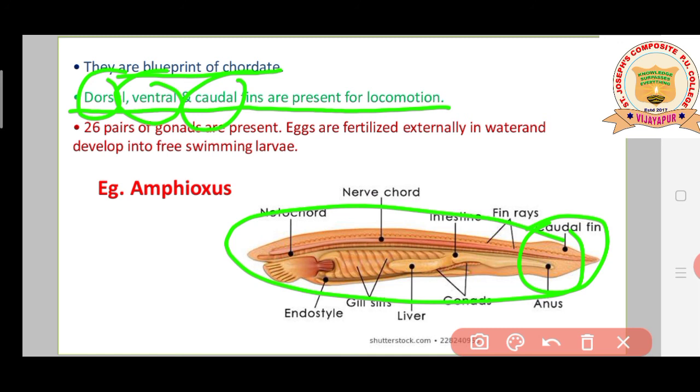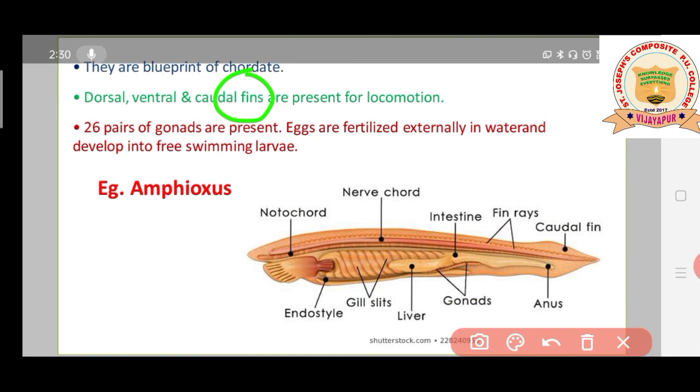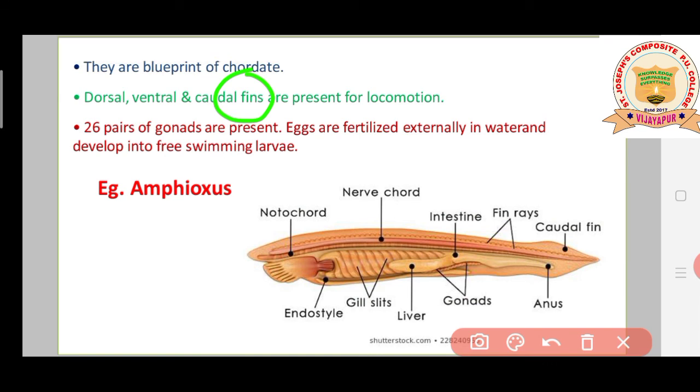To move from one place to another place, they need locomotory organs. So what are the locomotory organs for them here? Fins. Fins are the locomotory organs. So what type of fins do they have? They have dorsal, ventral and caudal fins, students. Okay, these are the locomotory organs for these cephalochordata.